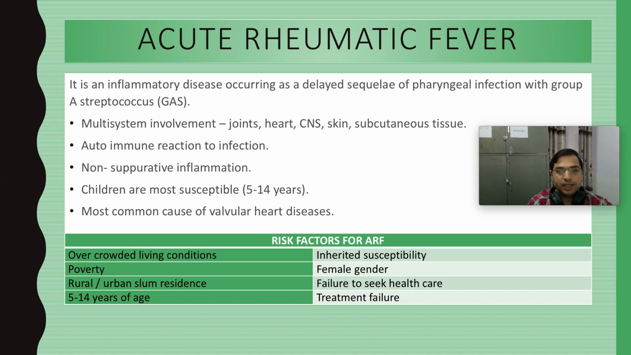So the risk factors for ARF, right? The risk factors for ARF and the risk factors for streptococcal infections are the same. So first is overcrowded living conditions, poverty, unhygienic conditions, rural or urban slum residents, right? Rural residents or urban slum residents, 5 to 14 years of age, right? Female gender, females are more susceptible. Failure to seek health care, right? If there is no proper health care, treatment failures, right? And inherited susceptibility, the genes also are a risk for developing acute rheumatic fever.